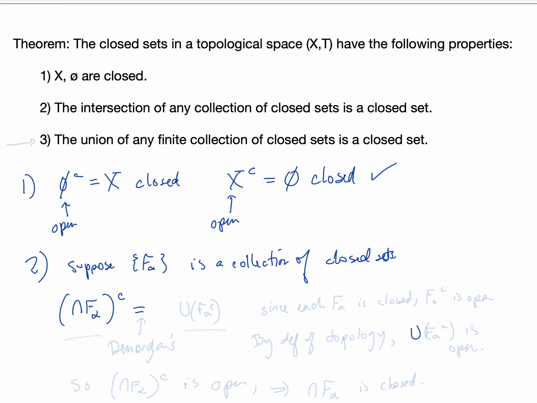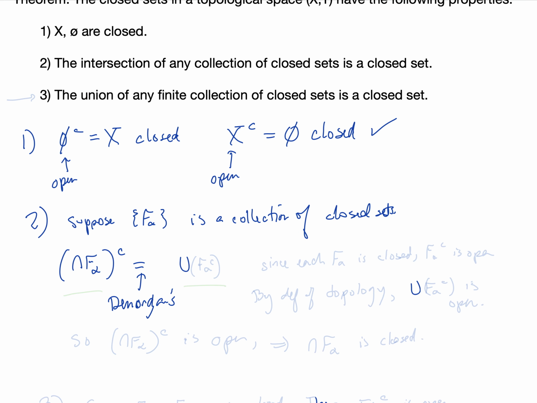The complement of that, by De Morgan's laws, is the union of the F alpha complements. Since each F alpha is closed, each F alpha complement is open. And we know that arbitrary unions of open sets in a topological space are open.